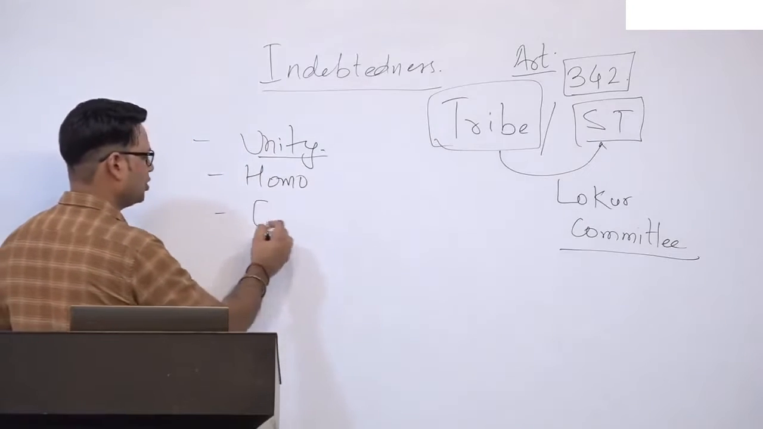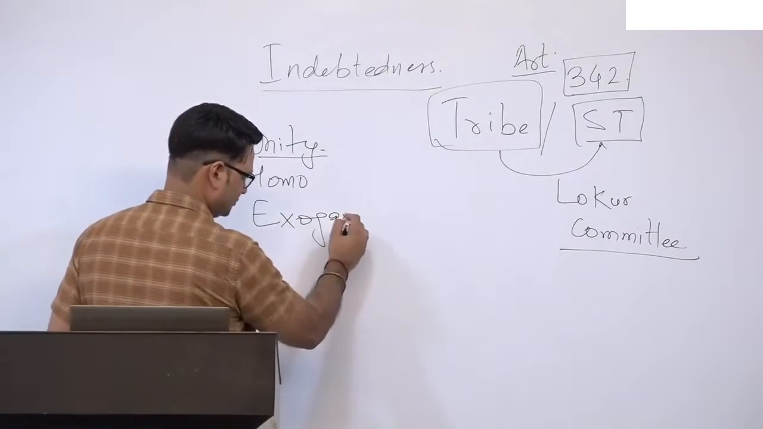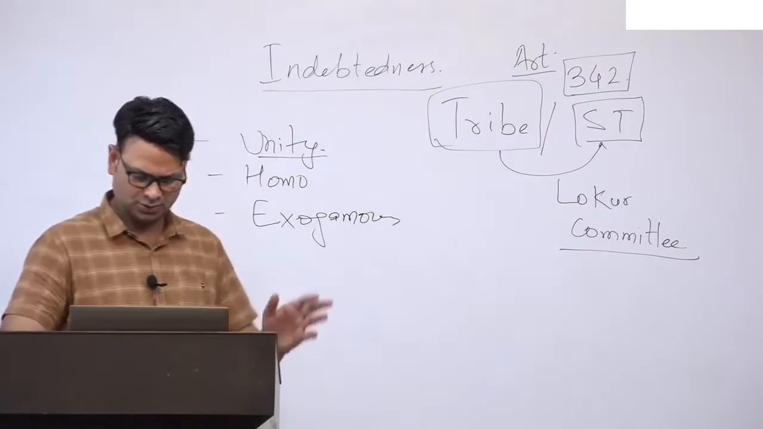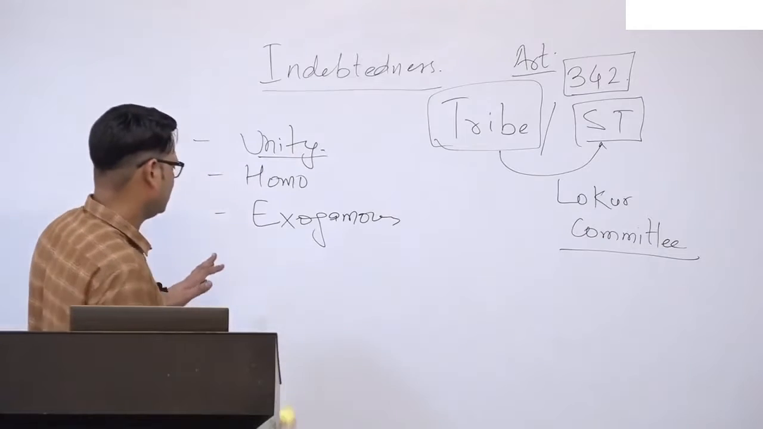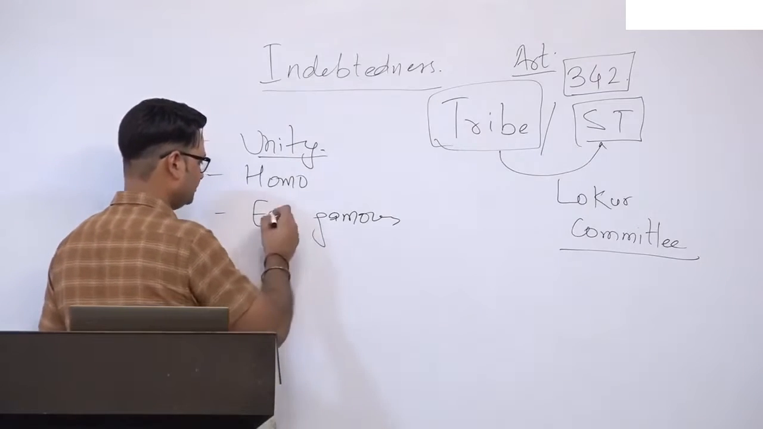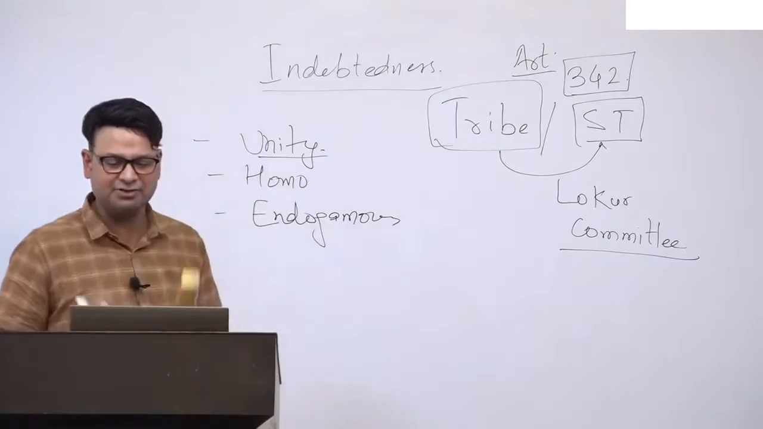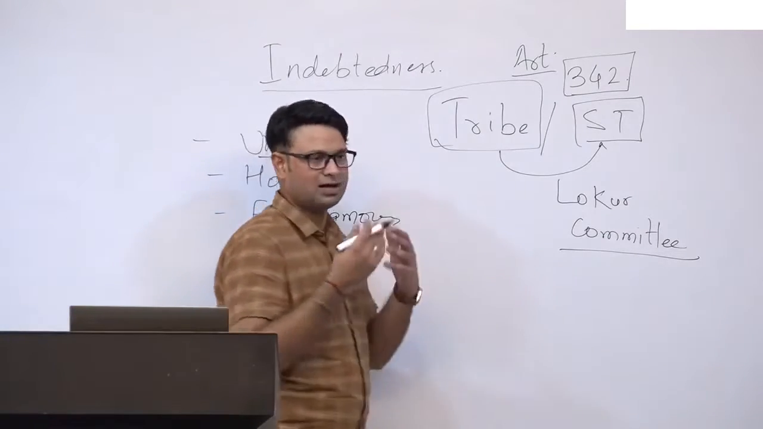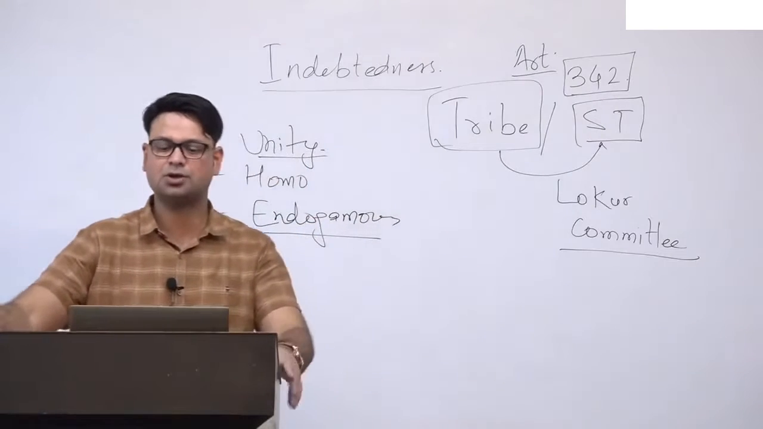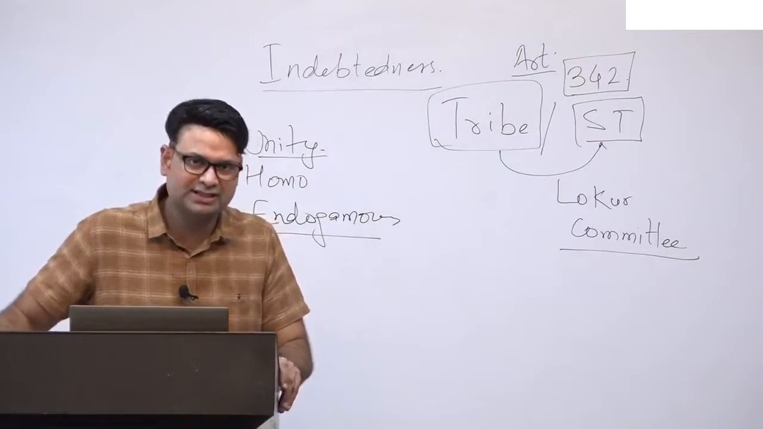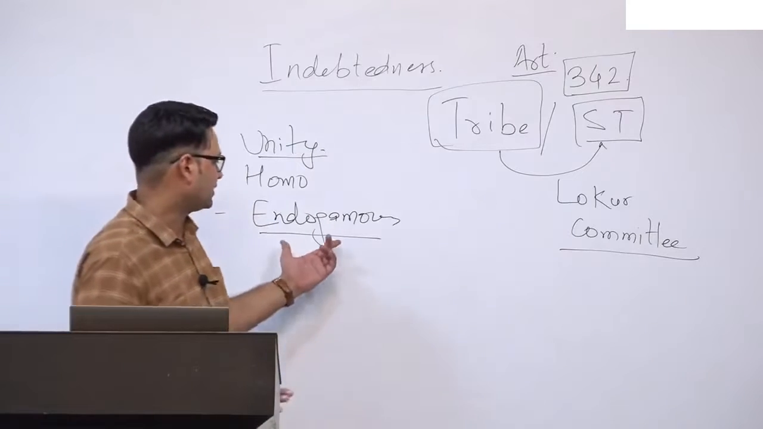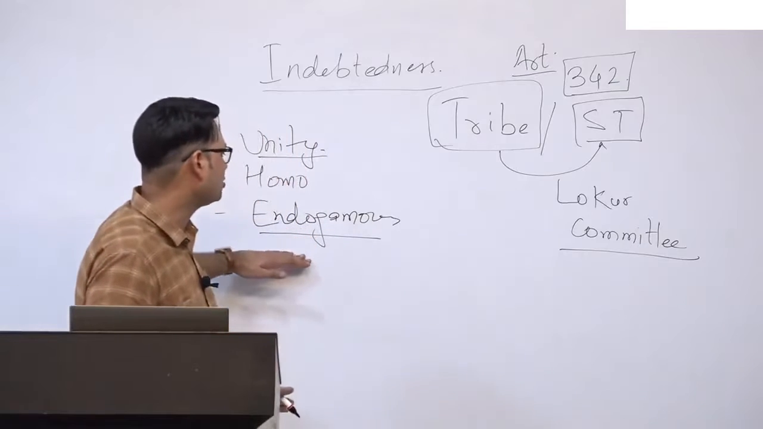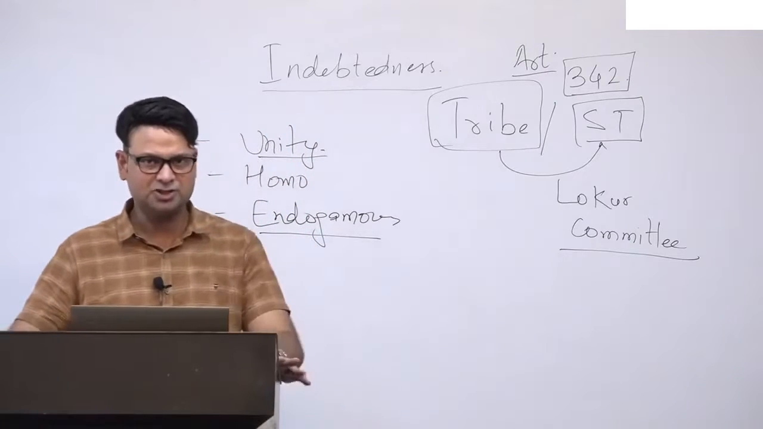Tribes are normally endogamous groups, sorry, not exogamous, it is endogamous, not a slip of the tongue. Endogamous means they marry within their tribe. For example, we say that caste is also a similar endogamous group, that caste people marry within a caste. So similarly, tribes are also endogamous groups.